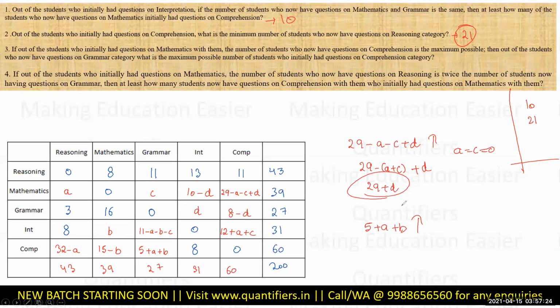Now what is the maximum value of d I can keep? The maximum value of d I can keep is 8 using this constraint, right? As soon as I wrote this, मुझे पता होना चाहिए. So 29 plus 8 कितना आया मेरे पास? 37, right? So these are 37 students. This is 0. So this is 23. नहीं, 40, 22, 23.